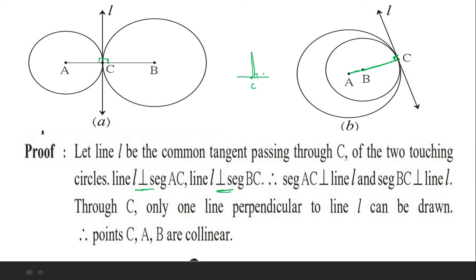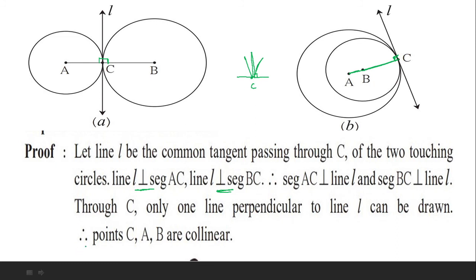If it goes this way or that way, it will not be 90 degrees; there will be a variation in the angle. So through C only one perpendicular to line L can be drawn. There can be only one line perpendicular at a single point.